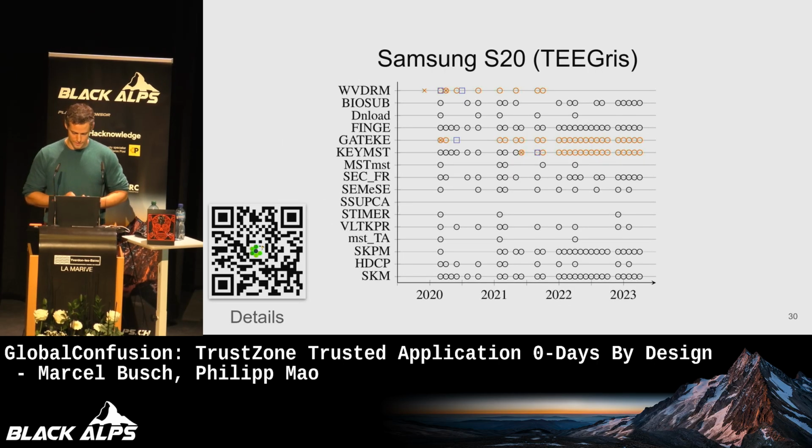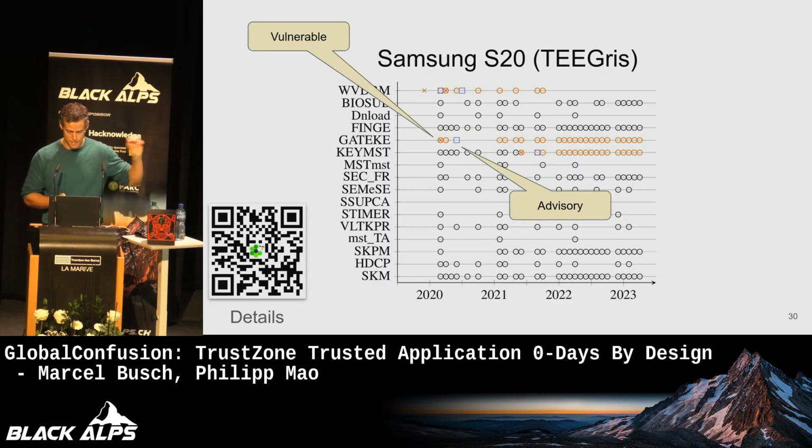So this is a little bit more detail about the analysis we did. What the slide is showing you is one device. On the left you see all the trusted applications, or a subset of the trusted applications that are deployed there, and we tracked the firmware images over time, and each of these lines shows you events that changed something about this specific trusted application. So here this little X shows you, hey, there's a vulnerable version introduced. The rectangle shows you there's a public advisory. And you would expect that a rollback counter change would happen right after, but it's not.